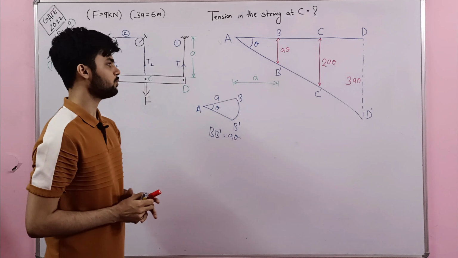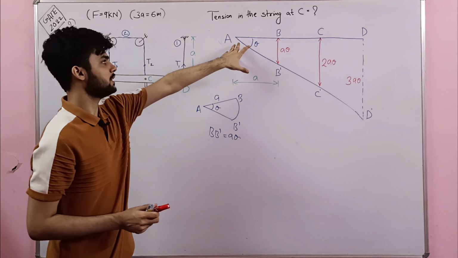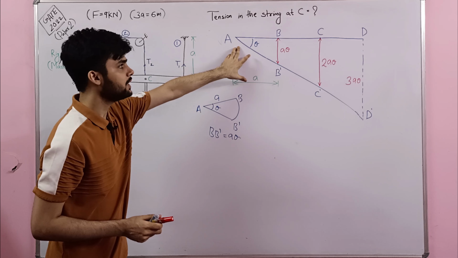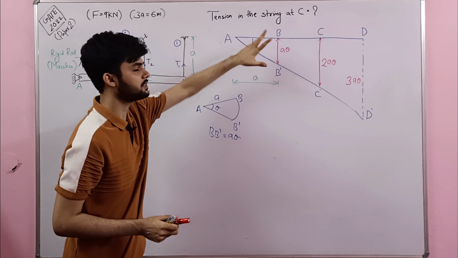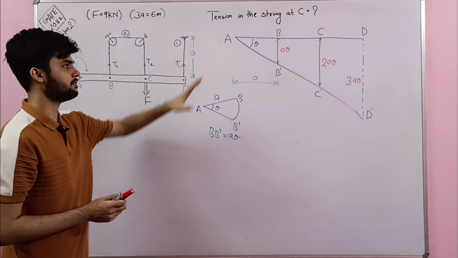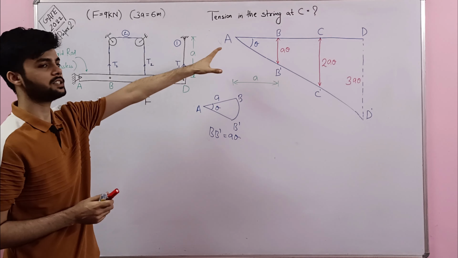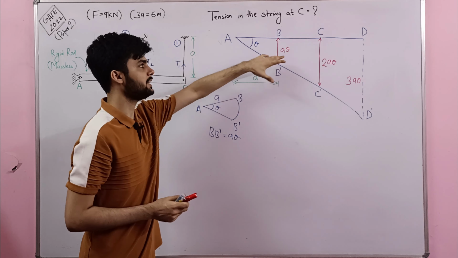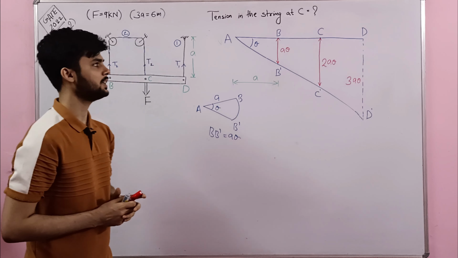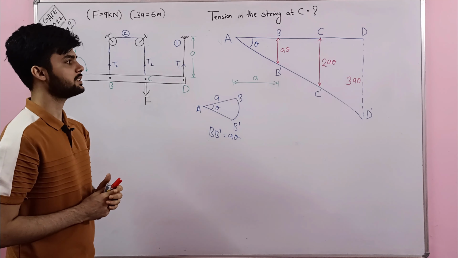Similarly for CC', what will just change? The only change is going to be the distance. What will be the distance? The distance will be simply 2 times A, and for D the distance will be 3 times A. So that is how I wrote BB' as A theta, CC' as 2A theta and DD' as 3A theta.